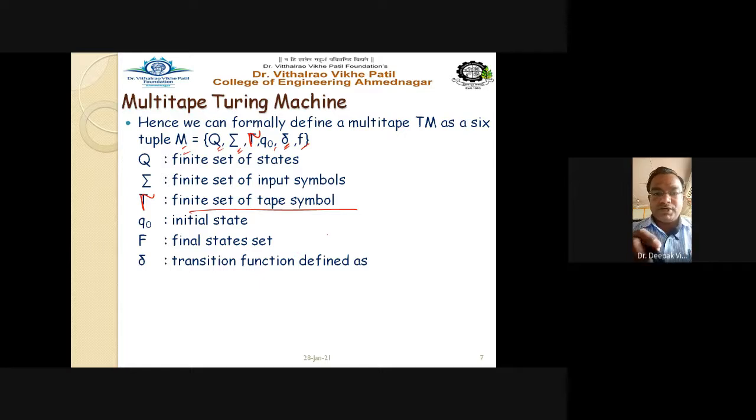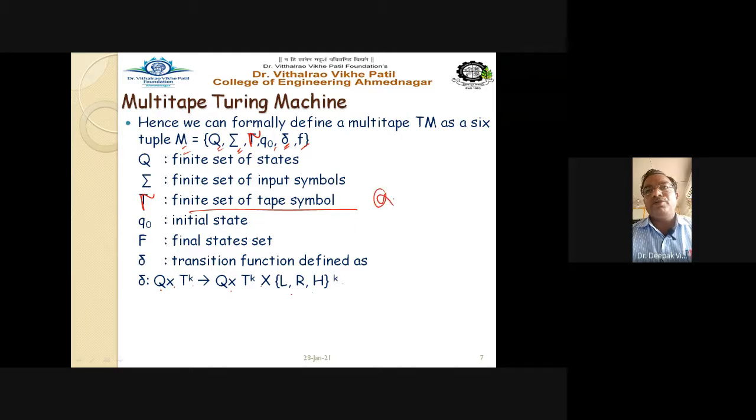Now see what exactly the difference is in the transition function. Delta is Q times tau raised to k, which gives Q times tau raised to k times {L, R, H} raised to k.